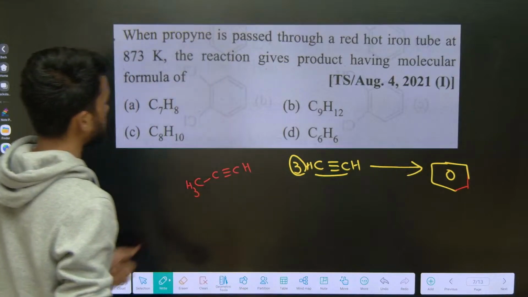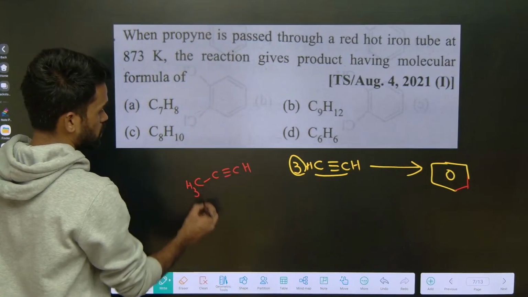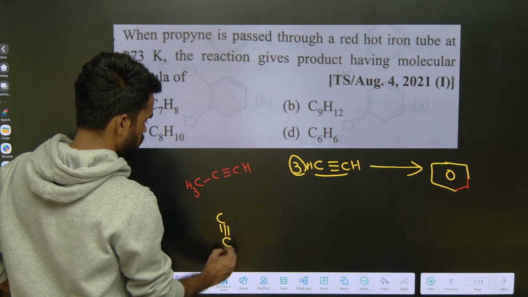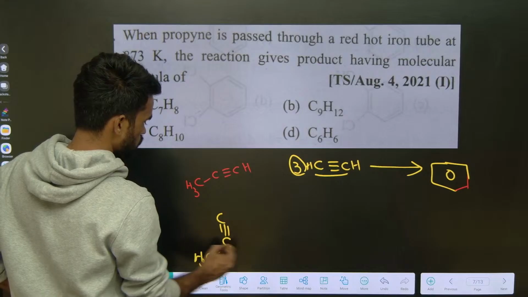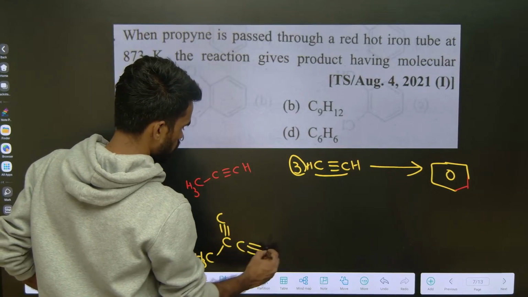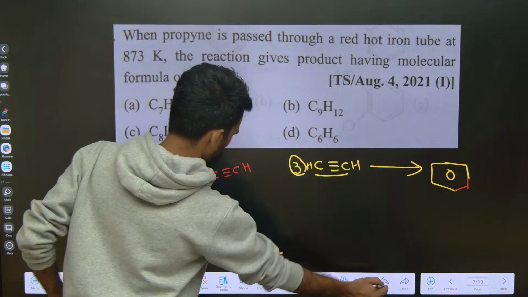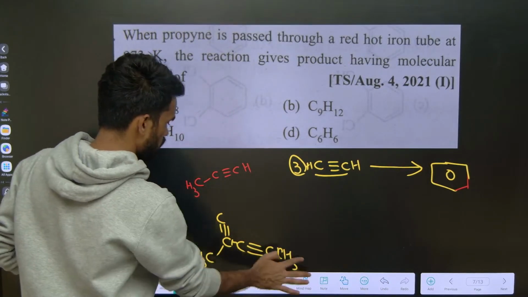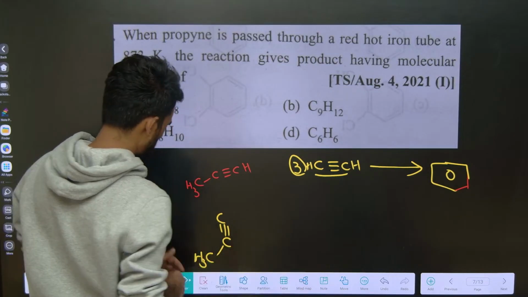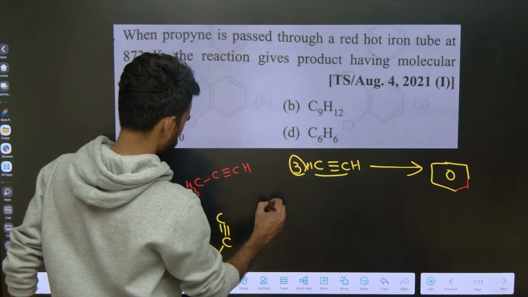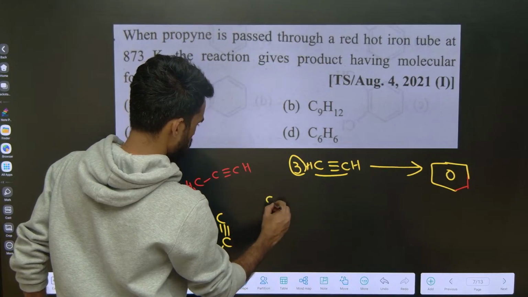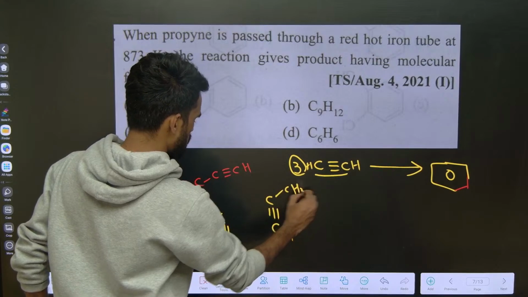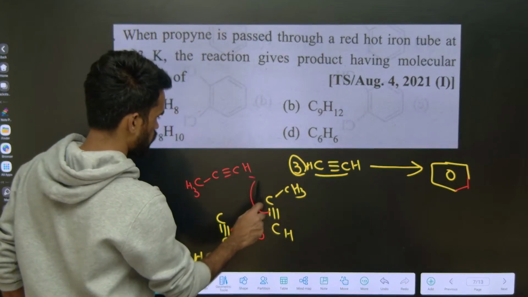Now here, propyne contains 3 carbons. Just take the C triple bond C carbons and write the methyl group like this. Now cyclization takes place between these 3 molecules in this way.